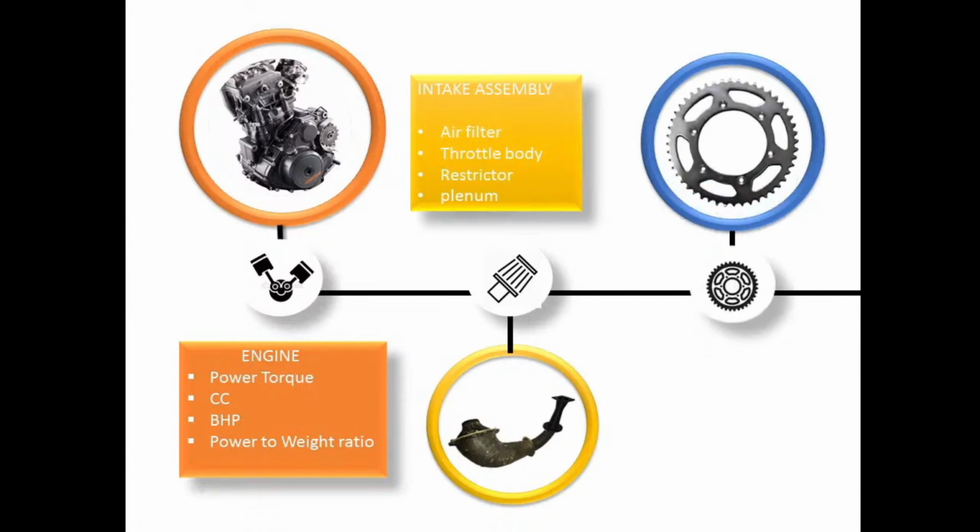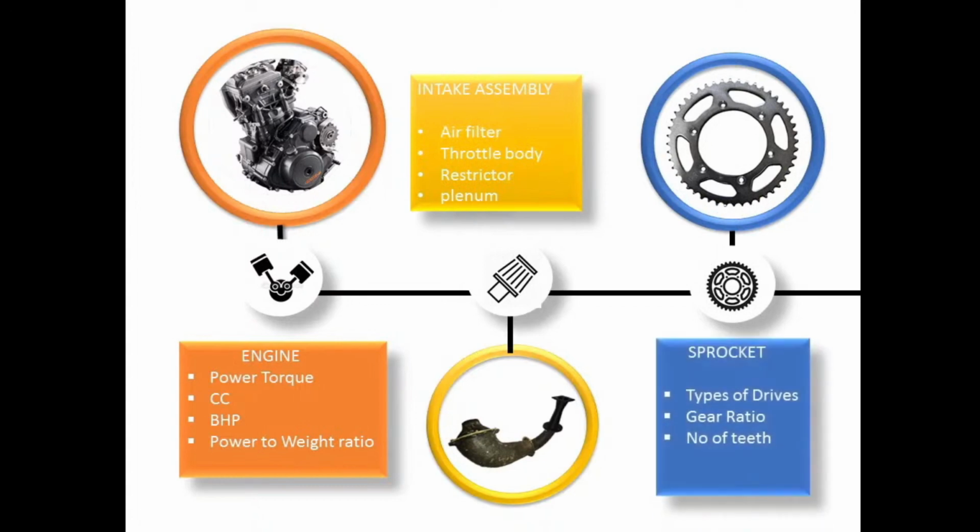Next one is the sprocket. Sprocket is another component of the drivetrain assembly. While doing literature we have considered the following points. Firstly, the types of drives. Basically there are three types of drive: chain drive, belt drive and gear drives. So we have gone for chain drive. Various terms related to it we have covered in our literature.